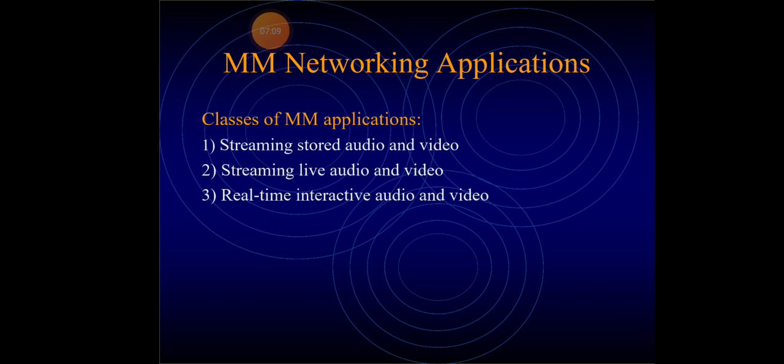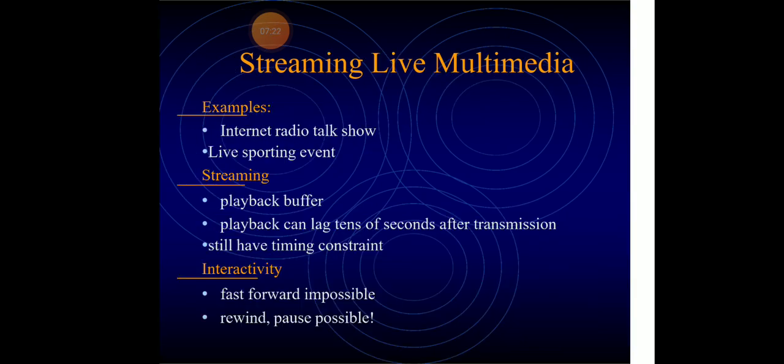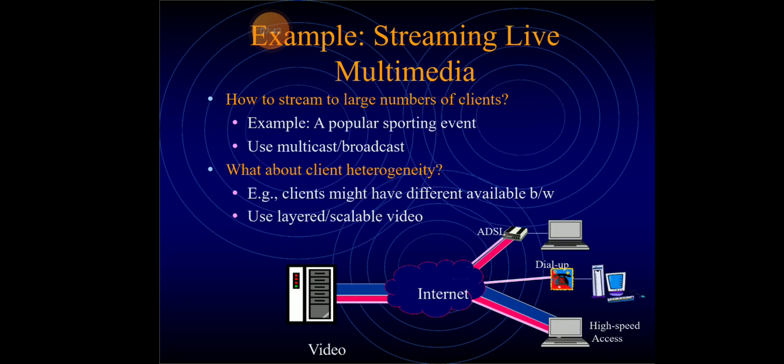Here are the classes of network applications. We are using streaming stored audio and video, streaming live audio and video, and real-time interactive audio and video. Here we are using the client and server system for streaming audio and video. For streaming live media, examples are internet radio, talk shows, and live sporting events. Streaming uses a playback buffer, with playback lagging tens of seconds after transmission. For interactivity, fast forward is impossible, but rewind and pause are possible. This is the example for streaming live media.